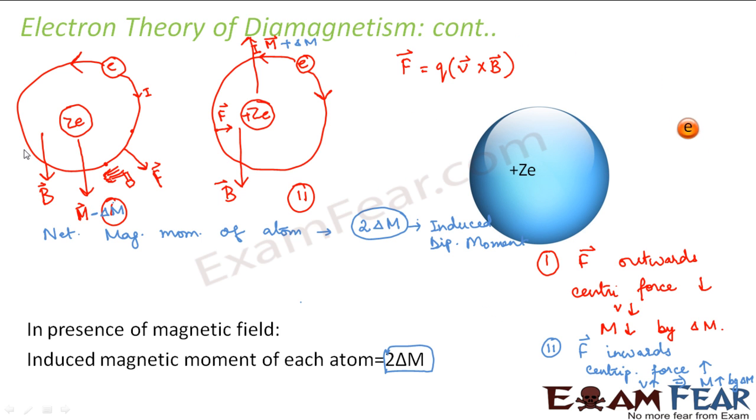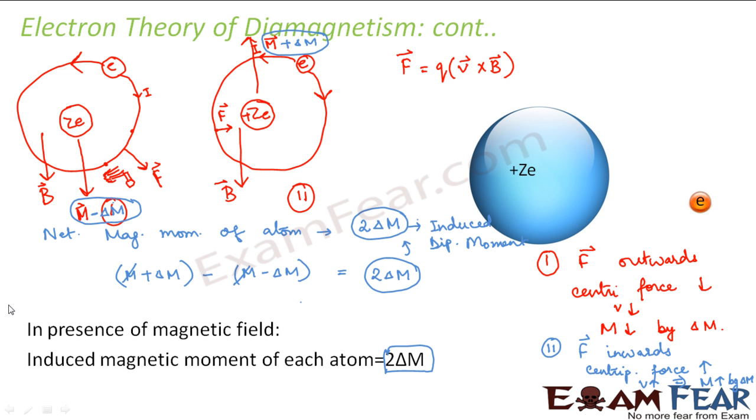So now here you can see that direction thing also. You see here the magnetic moment is m minus delta m. And what is the magnetic moment here? It is m plus delta m. So how did we get this 2 delta m? It is nothing but which magnetic moment is bigger? M plus delta m is bigger than m minus delta m, right? Therefore, vectorial addition will give m plus delta m minus m minus delta m. So what will you get? You will get it as 2 delta m. So from here you get this 2 delta m, right?